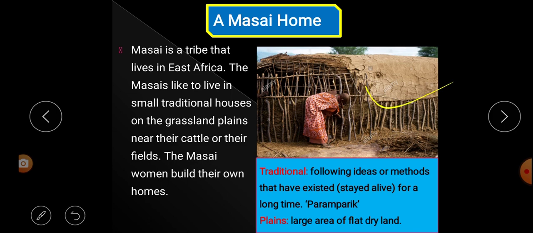Look at the image of how a woman is building her home. So in this paragraph we learn that Maasai is a tribe that lives in East Africa, and these Maasai people like to live in a traditional house near the grassland, near the cattle or near the field. And the Maasai women build their own houses.